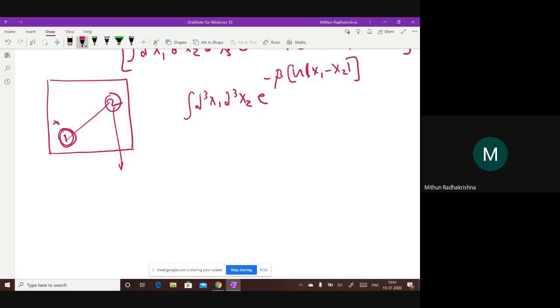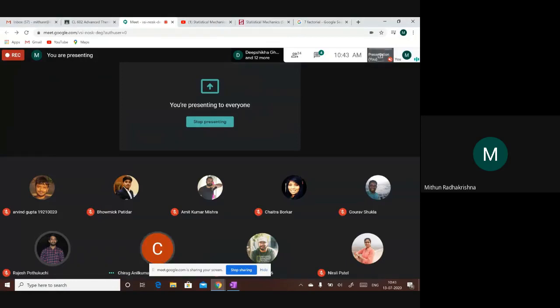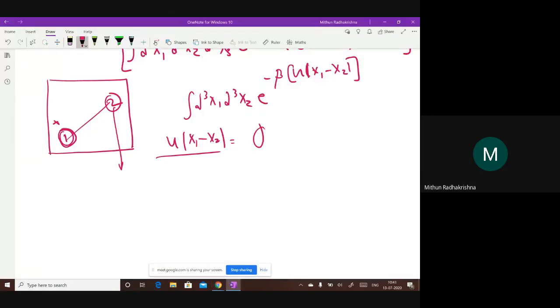Now, if 2 can be anywhere in the box, what will be the value of u of x1 minus x2 for most of the box? 1 is fixed, 2 can be anywhere in the box, and I've already described these are weakly interacting systems. So for most of the cases in the box, what would be this value of u of x1 minus x2? Zero. Very good. So it will be 0, except when they come close.